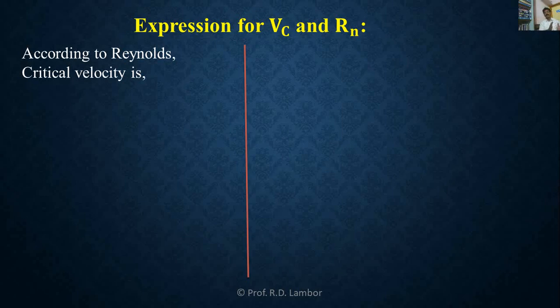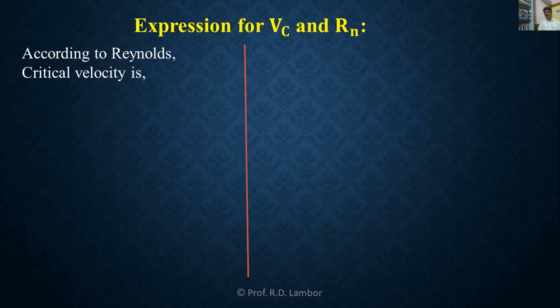And it is given that, Reynolds नुसार, critical velocity of any fluid is directly proportional to the coefficient of viscosity of the fluid, but inversely proportional to the density of the fluid and the diameter of that pipe.